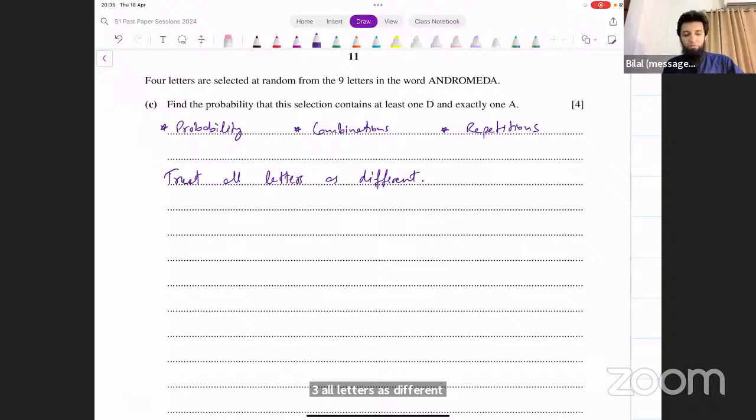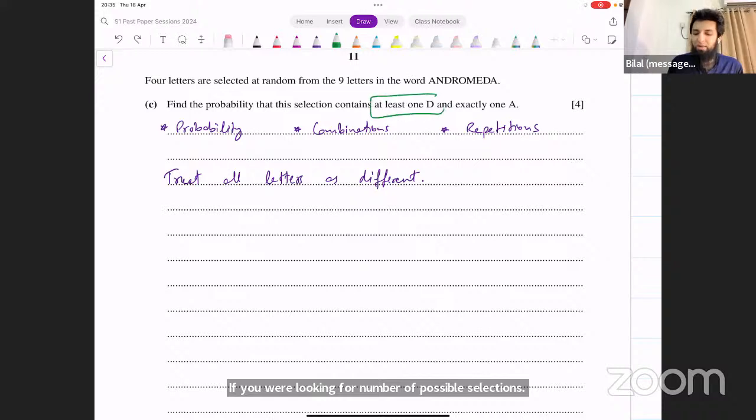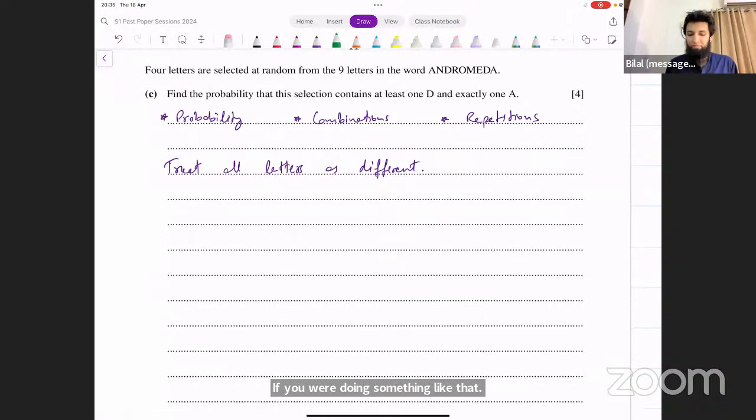As opposed to if you were not looking for probability. If you were, for example, looking for the number of possible selections that contain at least one D and exactly one A, you would just list down the outcomes like this.